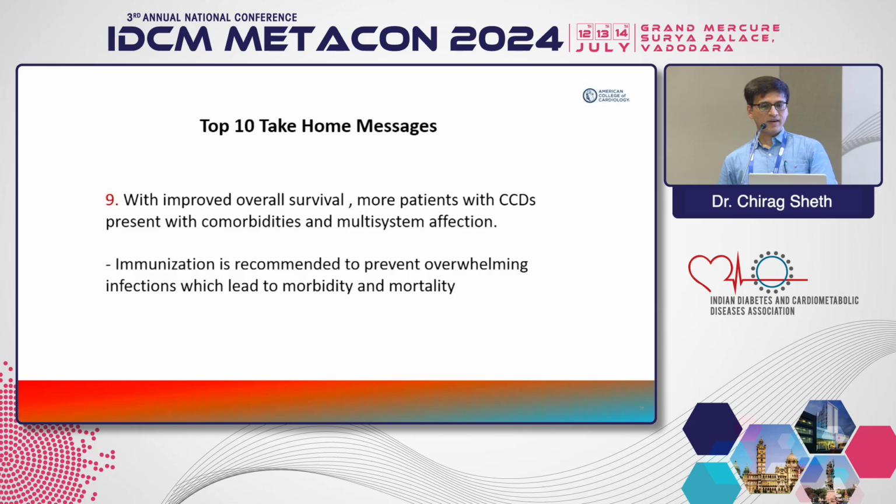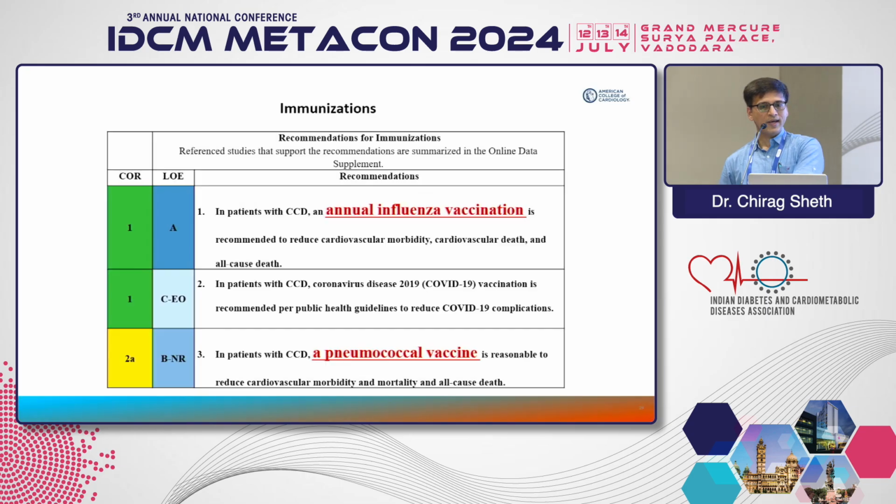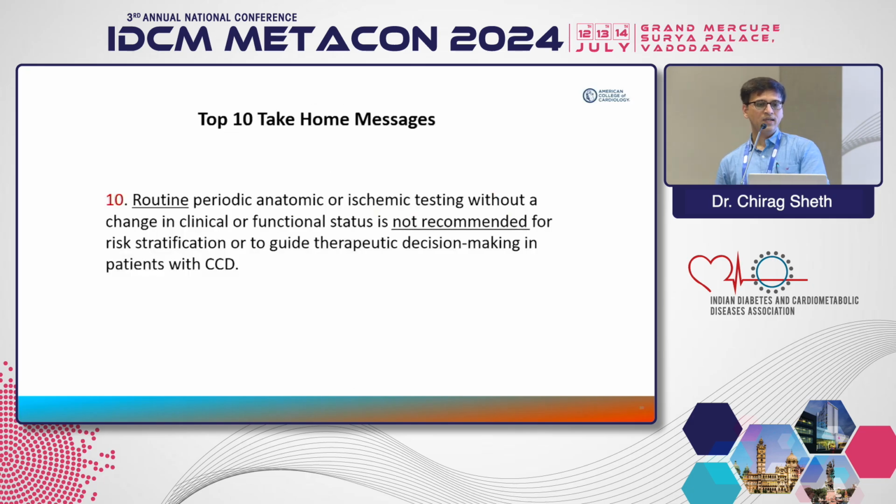With improved overall survival, more patients of chronic coronary artery disease present with comorbidities and multi-system affection, and therefore immunization is recommended to prevent infections which lead to morbidity and mortality. So annual influenza vaccination is recommended. Pneumococcal vaccination again is recommended. And the last, routine periodic anatomic or ischemia testing without change in clinical or functional status is not recommended.